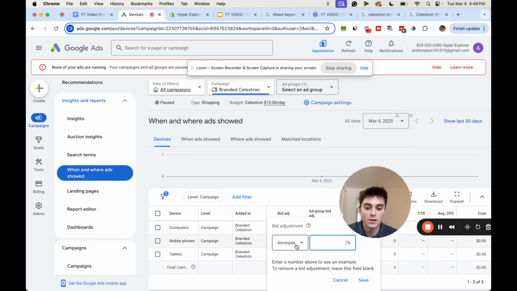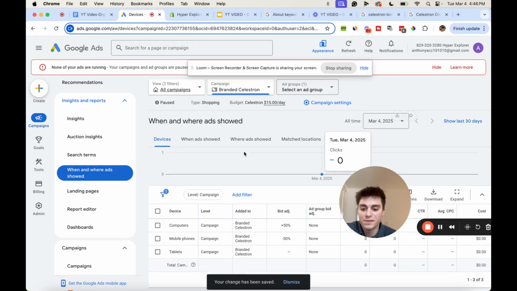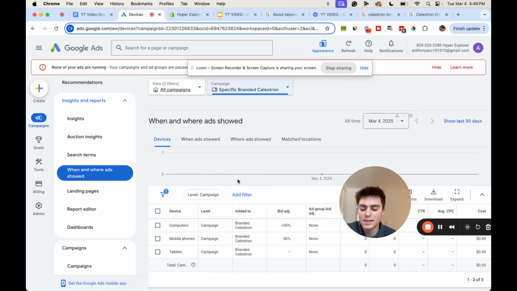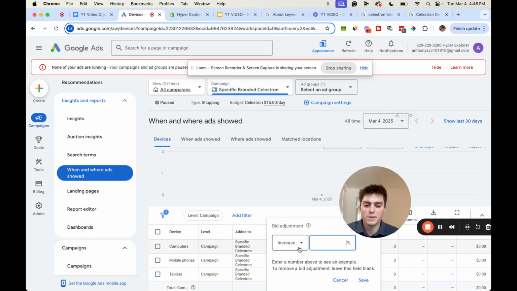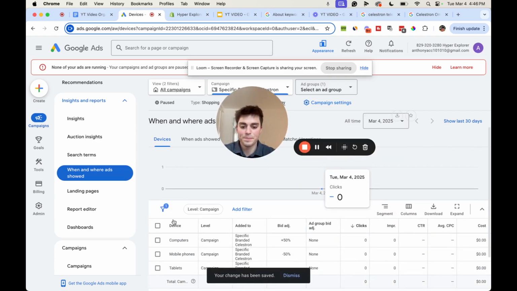And for phone, if we do minus 50, we're only going to spend 50 cents. So that's what I'm going to do, plus 50, minus 50. Then I'm going to do the same thing in specific branded, plus 50, minus 50. Super simple. If you're selling a cheap product, it probably doesn't matter that much.